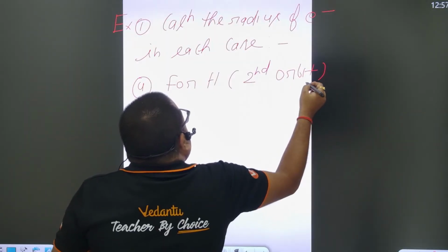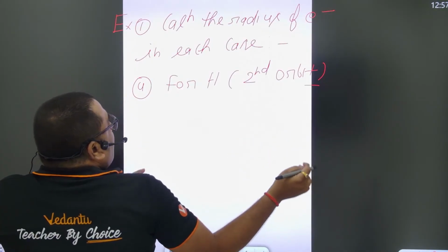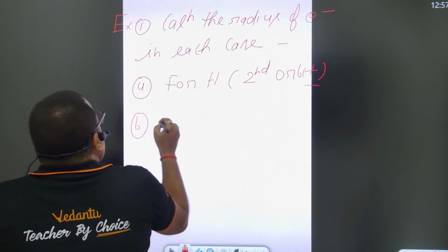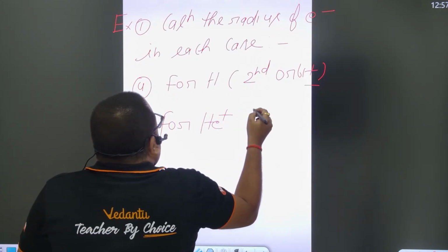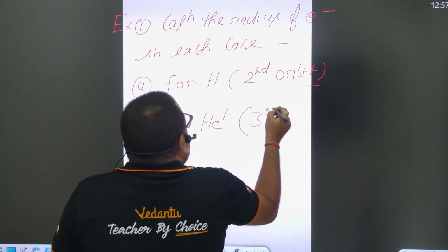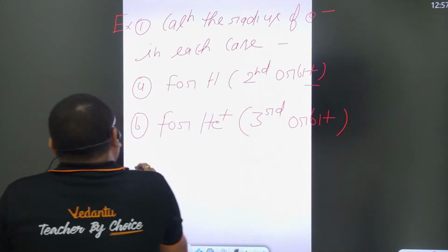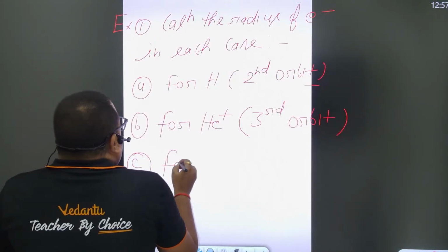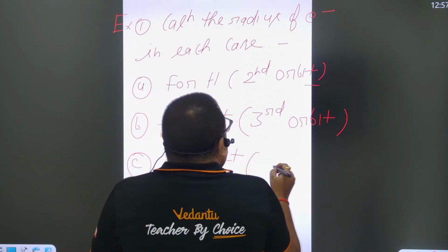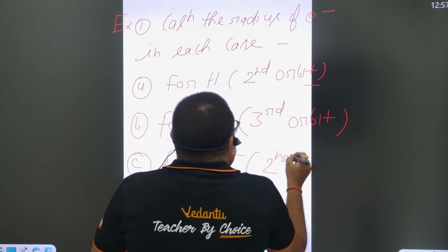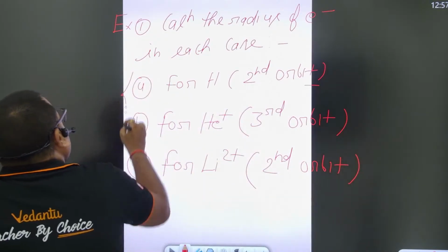In that case, you have to calculate the radius for the electron in the second orbit. The B part is for He+, with the electron present in the third orbit. And in the C part, I have taken Li2+, where the electron is present in the second orbit. So you have to calculate the radius in each case.